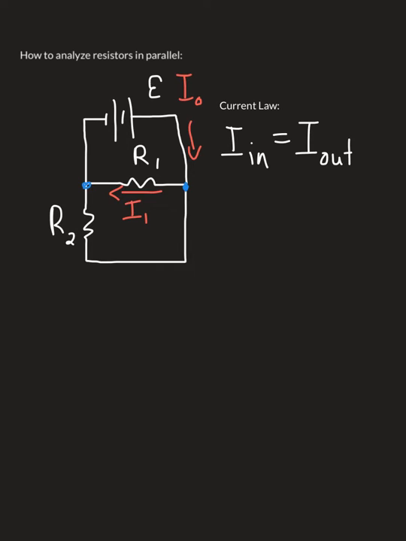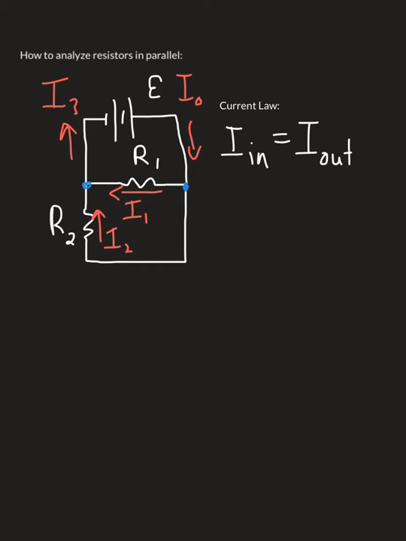Or it can continue straight down and around the loop so that it flows through resistor 2. I'll call that current I2. After reaching the second junction on the left-hand side of the circuit here, the currents I1 and I2 can flow back together, and we can call this current I3.